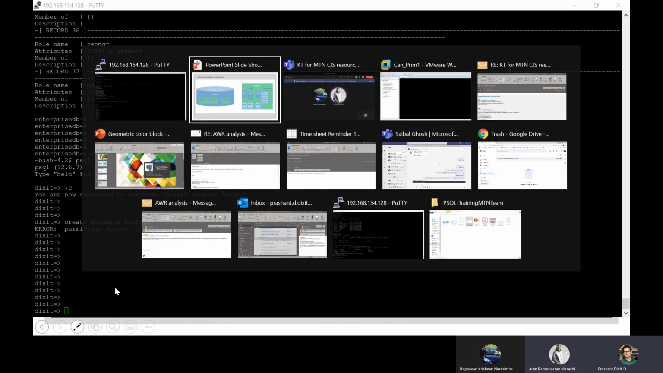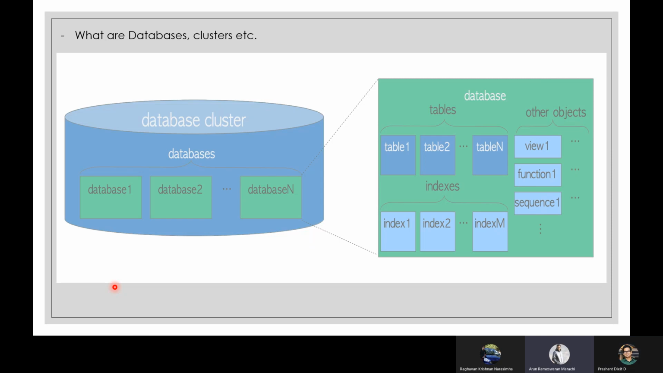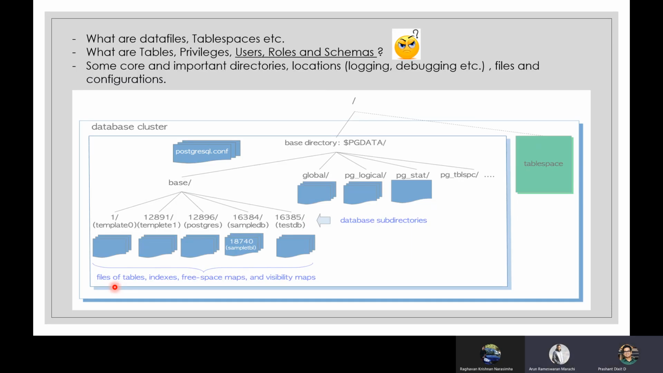All right, let me switch. So we are done with tables. We're done with user roles and schemas. That's why I use this confused smiley, because this creates a lot of confusion among the DBAs. Even experienced DBAs do not have much clarity about the difference between users, roles, and schema. But right now, I guess I'll be able to explain the difference.